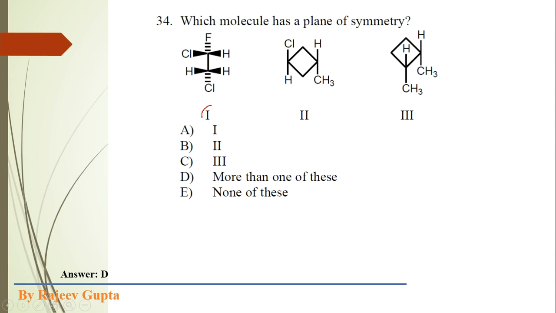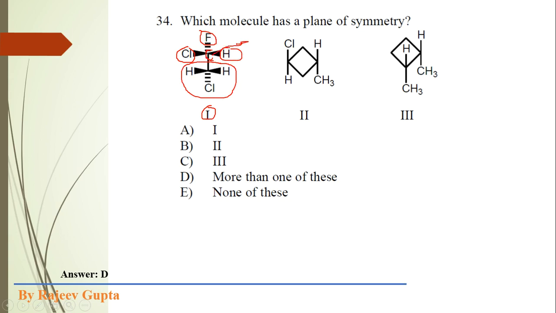So first of all, we check whether a plane is present or not in these molecules. Check this first structure. This is a Fischer projection where only one carbon is a chiral carbon, with four different attached groups: chlorine, fluorine, hydrogen, and this CH2Cl group, that is the chloromethylene group. So all four groups directly attached to this carbon atom are different.